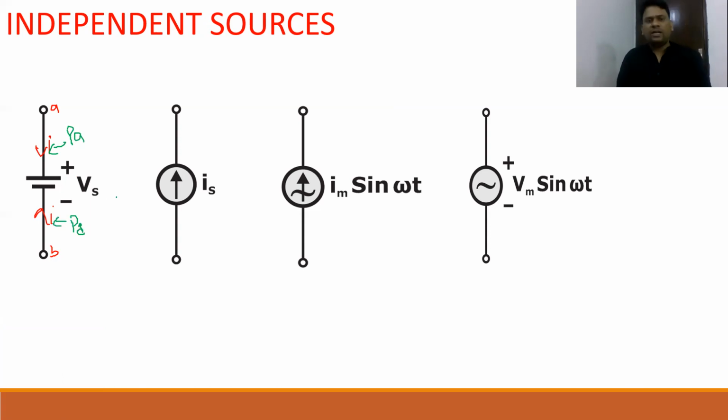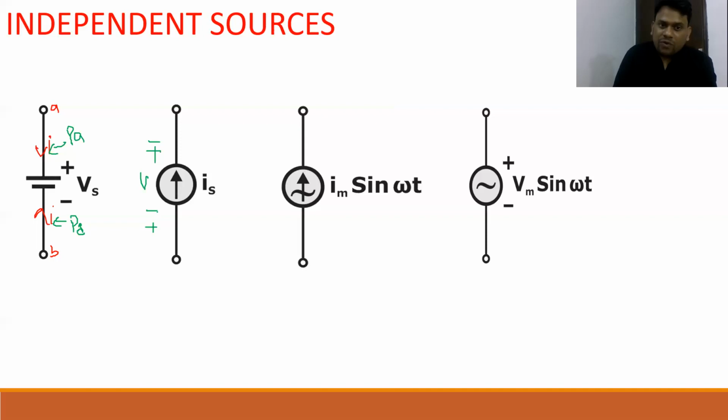Okay, and please mind it beta, here your Vs is constant and I is a variable quantity, which will depend upon the circuit situation. Similarly Balak, here the voltage across the current source will be variable, and this Is is constant. Like in the battery beta, I is variable, V is constant. Now in the current source, I is constant and V is variable, and the polarity of V can be anything. Like it happened here, please mind it, plus minus, minus plus. In the battery, the direction of current can be anything, but the polarity of voltage cannot change. In the current source, the direction of current is fixed, but the polarity of voltage can change.